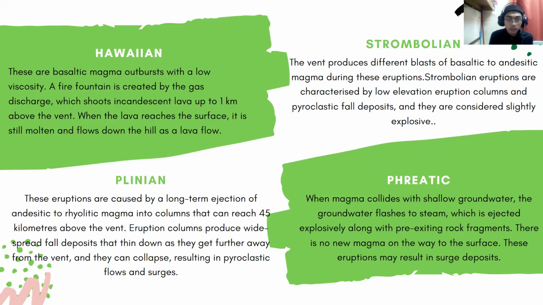For Plinian, these eruptions are caused by long-term ejection of andesitic to rhyolitic magma in columns that can reach 45 kilometers above the vent. Eruption columns produce widespread fall deposits that thin down as they get further away from the vent, and they can collapse, resulting in pyroclastic flows and surges. For phreatic, it is when magma collides with shallow groundwater, and the groundwater flashes to steam. This will eject explosively along with the surrounding rock fragments. However, in this condition, no new magma reaches the surface. These eruptions may result in surge deposits.